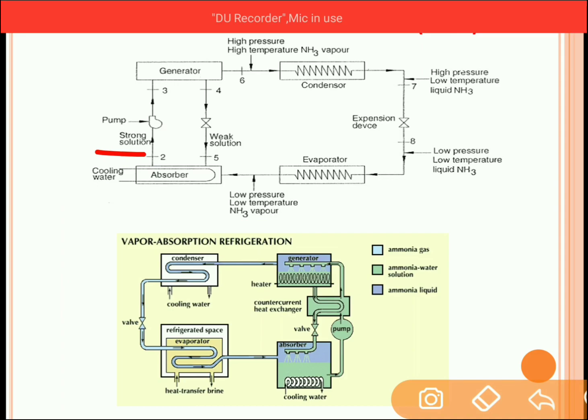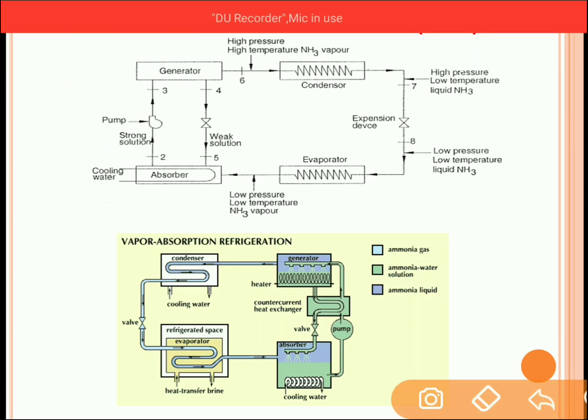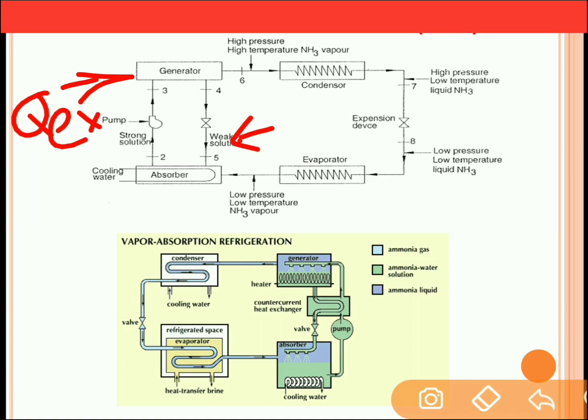Now this strong solution of ammonia and water will get transferred to the generator with the help of a pump. So this strong solution is now inside this generator. A certain external heat is transferred to the generator. When the external heat is added to the generator, ammonia will get separated from the water. As the ammonia gets separated from the water, a small amount of ammonia still remains inside this water, so it is considered a weak solution. So the weak solution consists of a large amount of water and a small portion of ammonia. So in the generator, ammonia is separated.